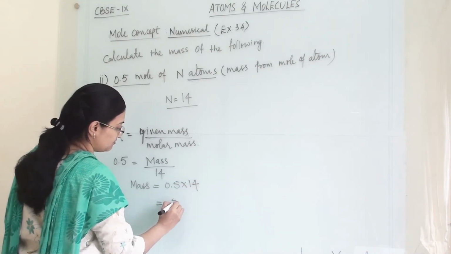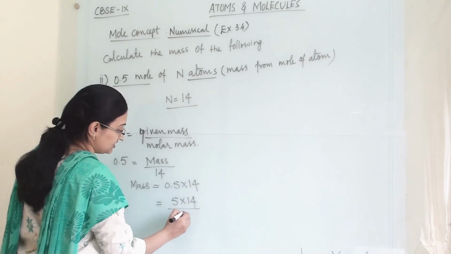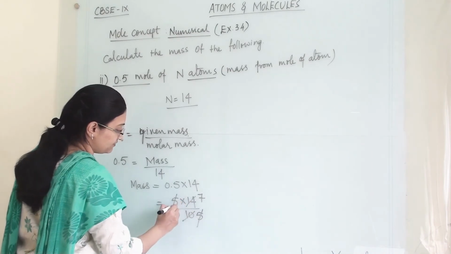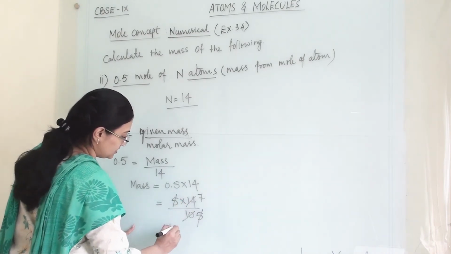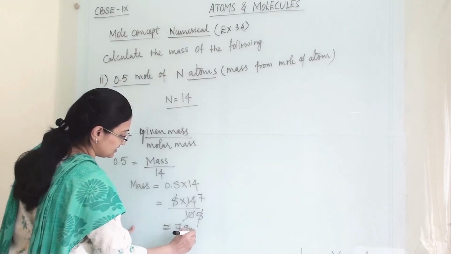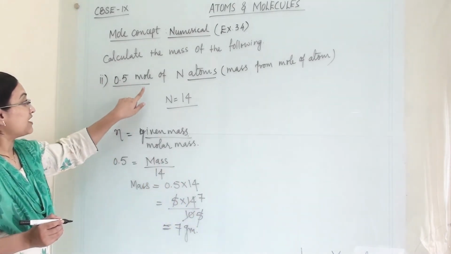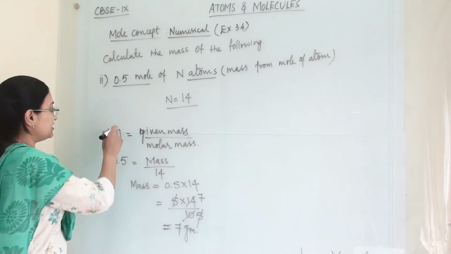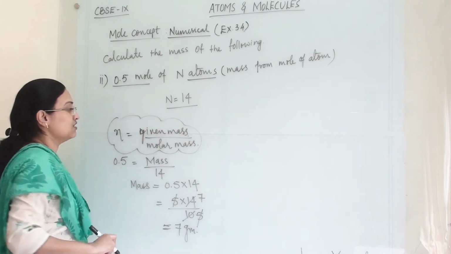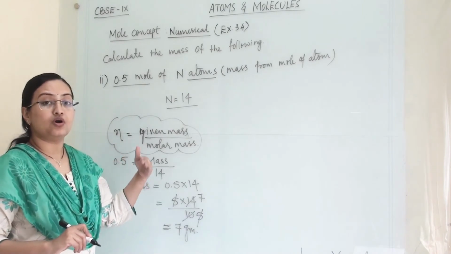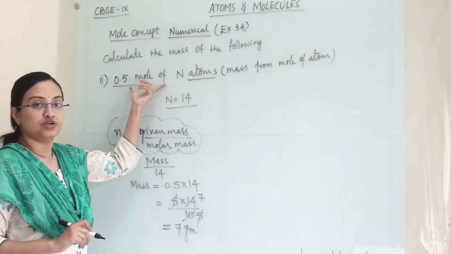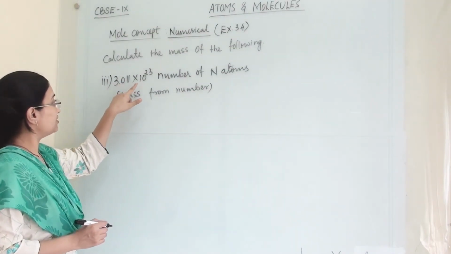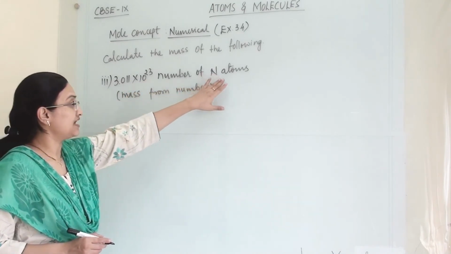So the answer will be 5 into 14 divided by 10. So it will be 7 and 5, 5, we can cut it off, and the answer is 7 gram. So 0.5 mole of nitrogen atoms weighs 7 gram. The only thing we have to remember is this formula, and we should know how we can reframe it according to the given details. Our third question is 3.011 into 10 raised to 23 number of nitrogen atoms.